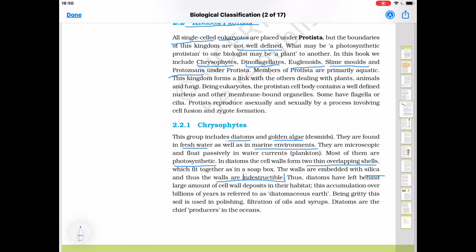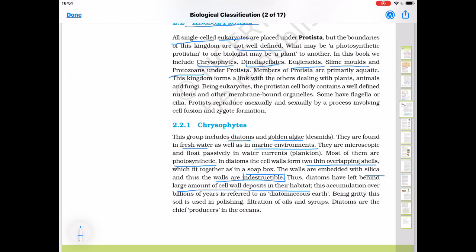We cannot destroy them. Diatoms have left behind a large amount of cell wall deposits in their habitat. Where diatoms are present, in that place a large amount of silica is present in the earth.